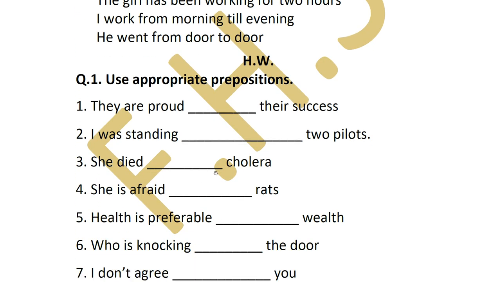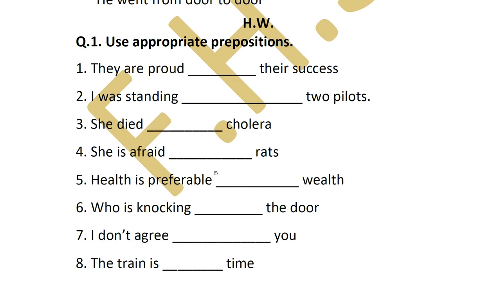Okay. Now your homework. Here the first one is to use appropriate prepositions, and you can fill in the blanks with proper prepositions. Now it's not necessary, it can be any of the ones that I have given you. I'm just doing the first one for you as an example. They are proud of their success.